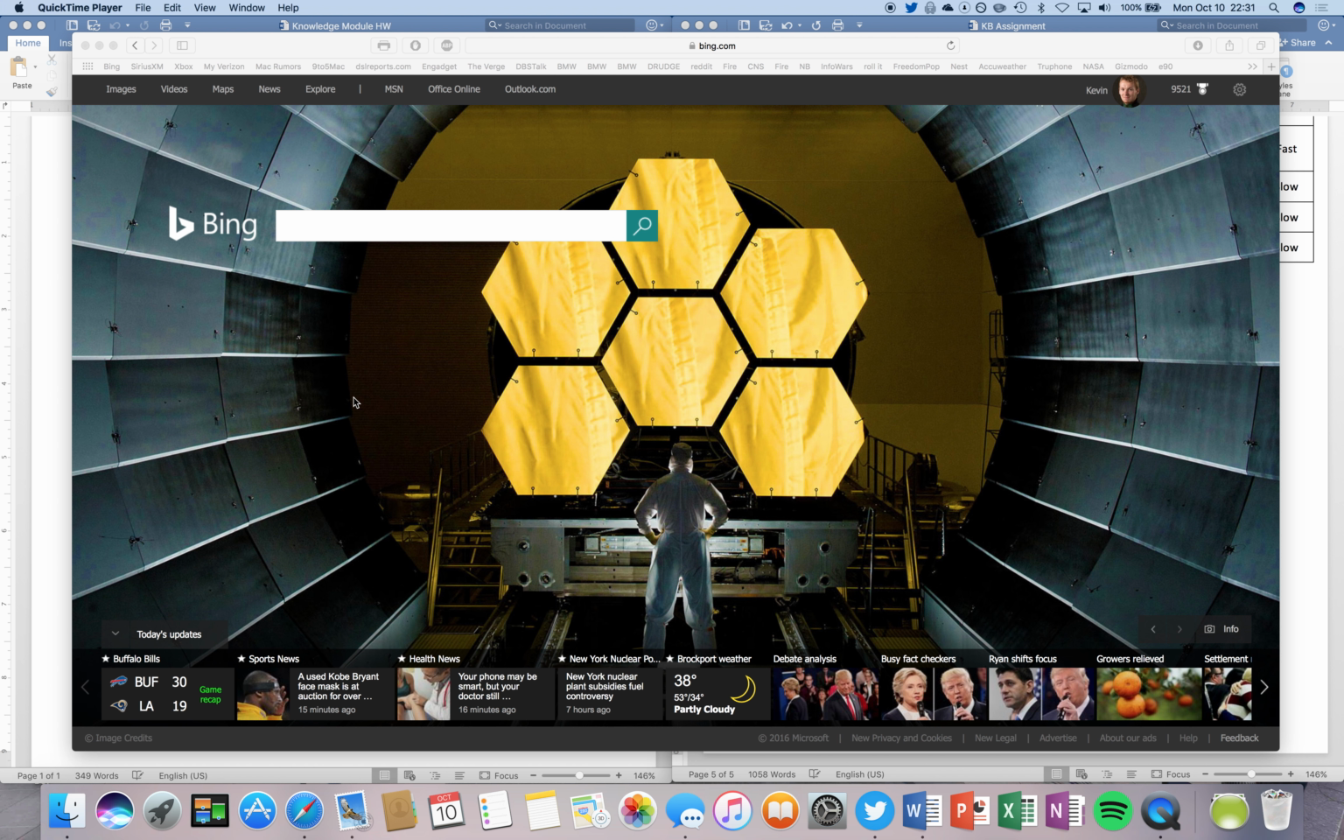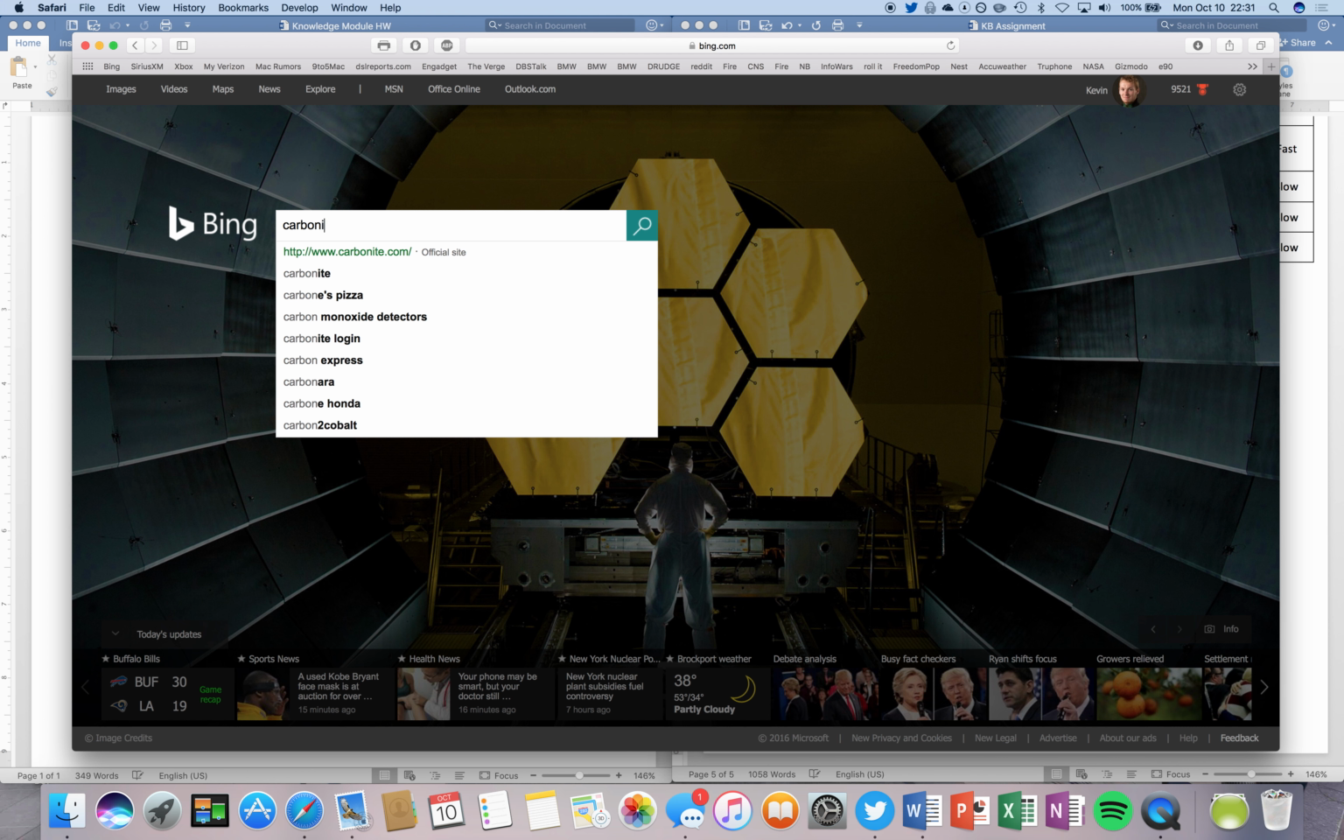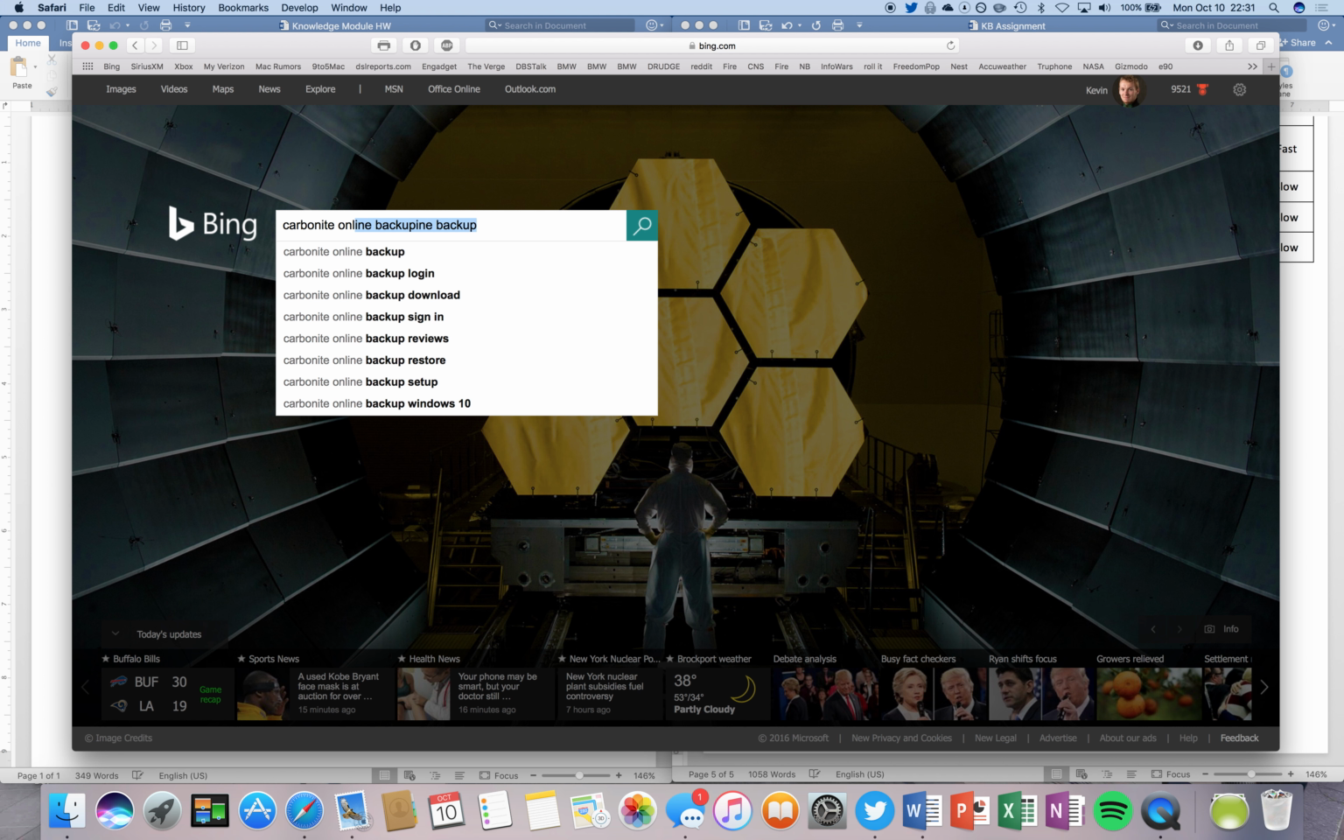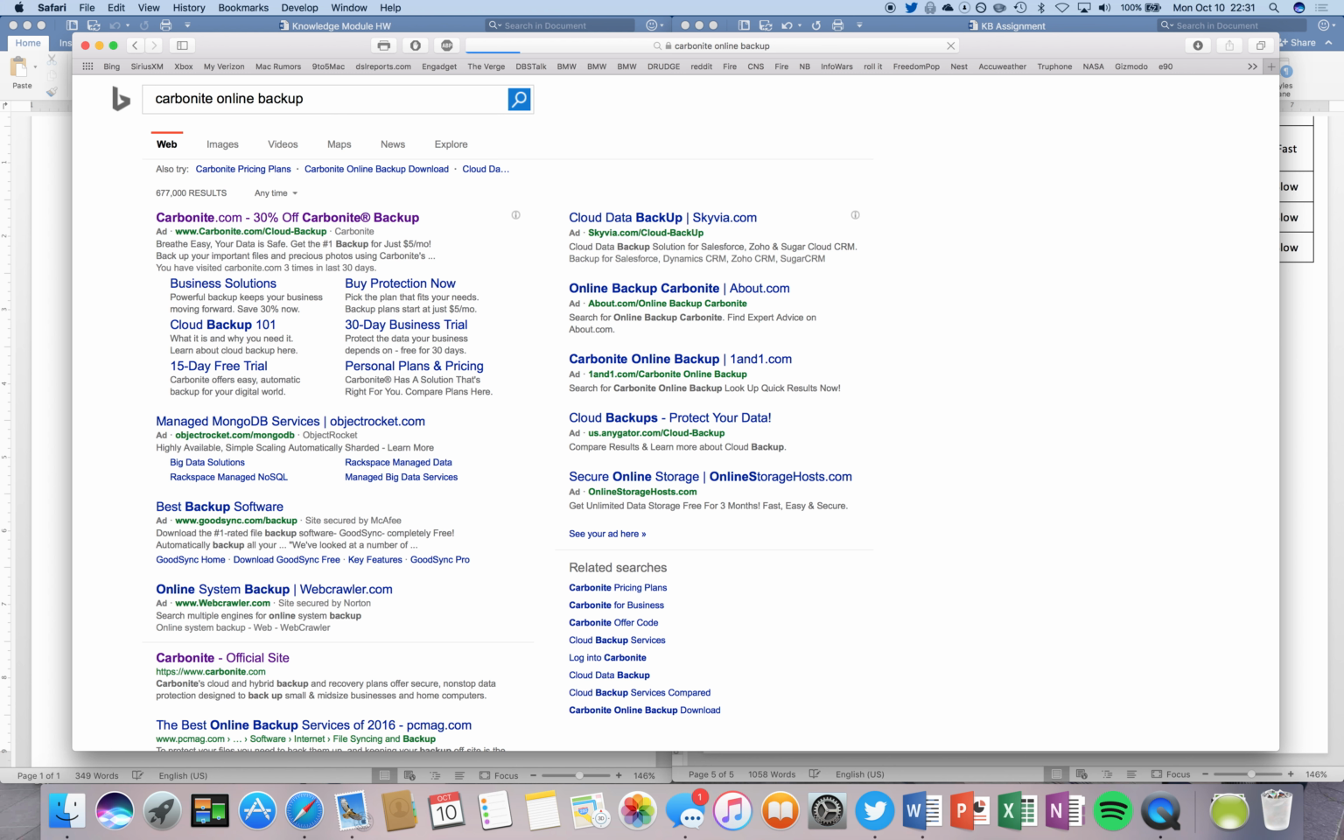Follow this video tutorial for how to install Carbonite Online Backup onto your computer. Start by using your favorite search engine to search for Carbonite Online Backup. Click on the first link labeled Carbonite Official Site located underneath the ads.